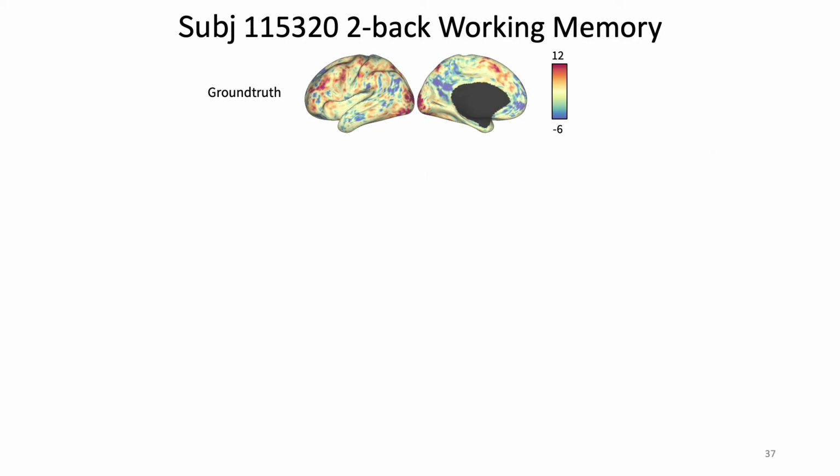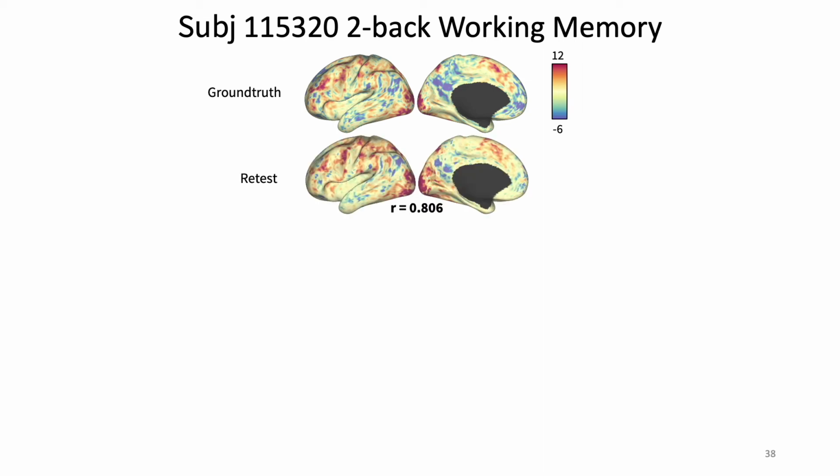Here is the contrast map of the 2-back working memory task for 1 sample test subject. The reddish areas indicate the activated regions, and the blue areas are the deactivated regions of the brain. The next row shows the task contrast measured on the same subject in the retest session. We can see that the task contrast of the subject across the 2 sessions is very similar. The number below the brain is the Pearson's correlation coefficient between the true test contrast and the retest contrast.